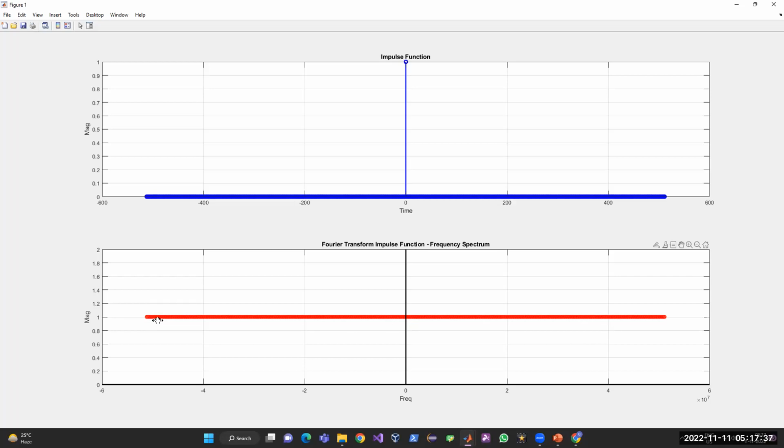So the impulse function forms a very important model in analysis of systems. If you apply an impulse function to the input of a linear time invariant system, the output response is called the impulse response, and it represents the transfer function of the system. So to evaluate the transfer function of a system, the simple idea is to apply the impulse function and see the output, which is a time domain representation of the transfer function of the system. So it forms an important signal in the analysis of the system, which we'll see in detail in our subsequent lecture.